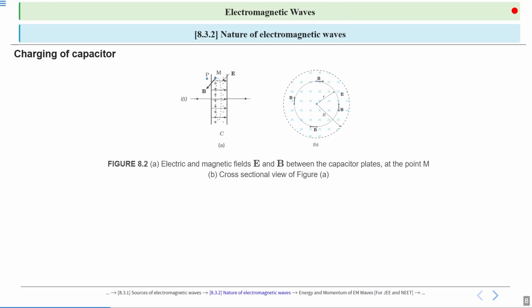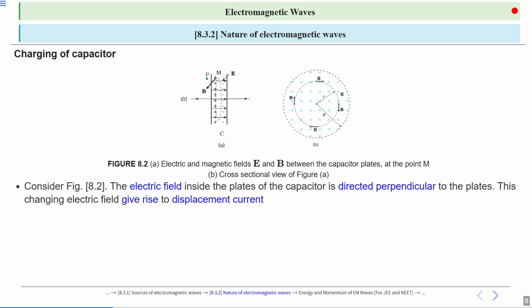Charging of a capacitor. Okay, so again figure 8.2, we have discussed it in our previous lecture. Figure 8.2a shows the electric and magnetic fields E and B between the capacitor plates at point M. B is the cross-sectional view of figure A. So consider figure 8.2: the electric field inside the plates of the capacitor is directed perpendicular to the plates.